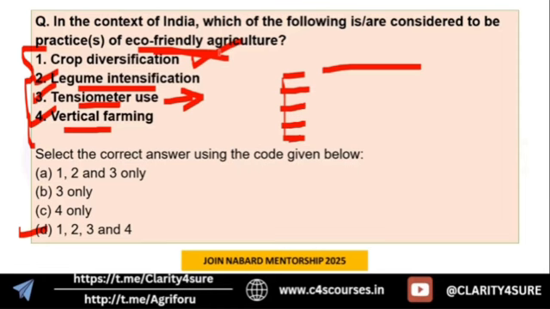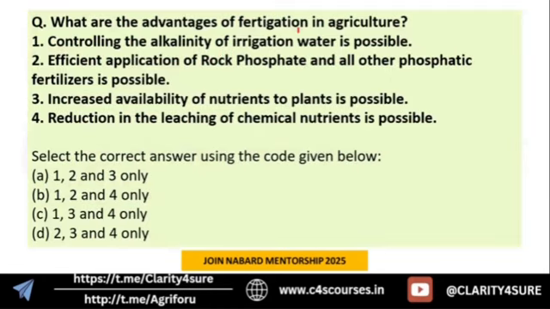Next is, what are the advantages of fertigation in agriculture? Fertigation is an important concept, so let's discuss the question. First, controlling the alkalinity of irrigation water is possible in fertigation. Second, efficient application of rock phosphate and all other phosphatic fertilizers is possible. Third, increased availability of nutrients to the plant is possible. And fourth, reduction in leaching of chemical nutrients is possible. So the second statement is wrong, and 1, 3, and 4, that is option C, is right.